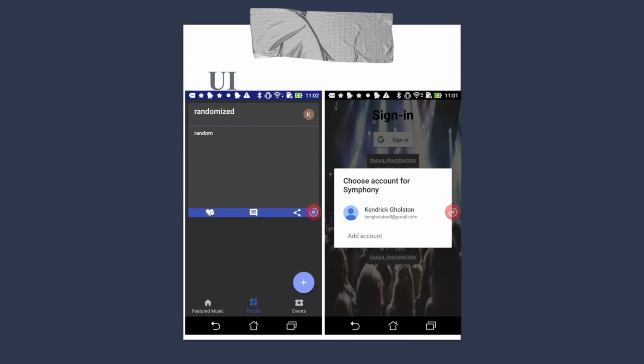And you'll see an example of our sign-in UI. You can use your own Google account for authentication. You see my name and my email, and you see another example from our post section right here. You see a title and a picture, which would be a picture of whatever I chose, and you see the body of your post. You see a like feature, a comment feature, and a share feature. We did not have time to implement the share feature, but the like and comment features are all working now.